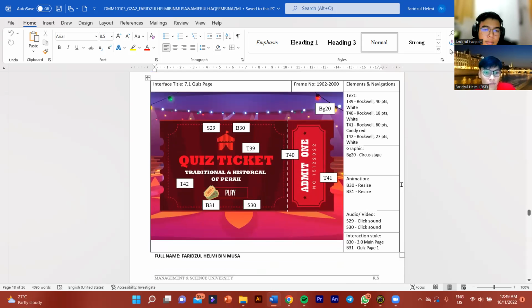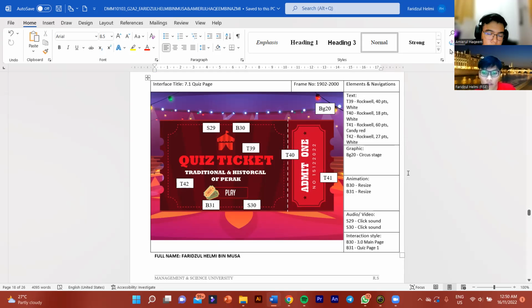So the next interface will be the quiz page. On this page we have four texts. The first text is T39, using the Rockwell character with 40 points in white color, and T40 with Rockwell 18 points in white color. T41 is Rockwell with 60 points in candy red color. And lastly is T42, with Rockwell 27 points in white color.